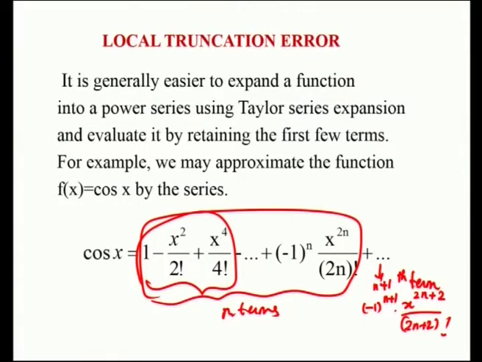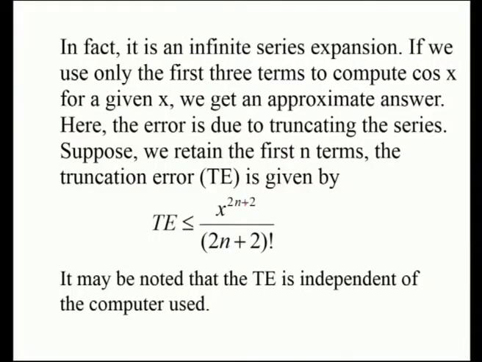That is the error. As already told, error is equal to true value minus computed value. True value is the infinite series up to infinity, and your computed value is only up to n terms. So, true value, the infinite series, minus n terms, in the sense we will get only the (n+1)th term onwards, plus etc., up to infinity. That (n+1)th term is x^(2n+2)/(2n+2)!. If the nth term is negative, then the (n+1)th term will be positive, because you are taking the modulus. When you take the absolute error, the negative sign will go off.